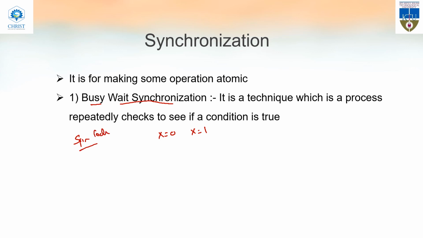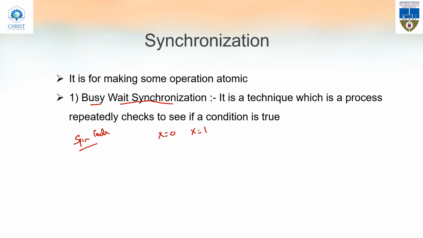Here, when a thread comes and checks for a resource, the resource is available, since x equal to 0. First it will check, or we can say it will test.